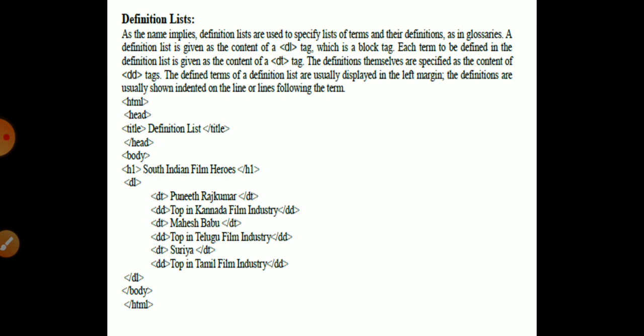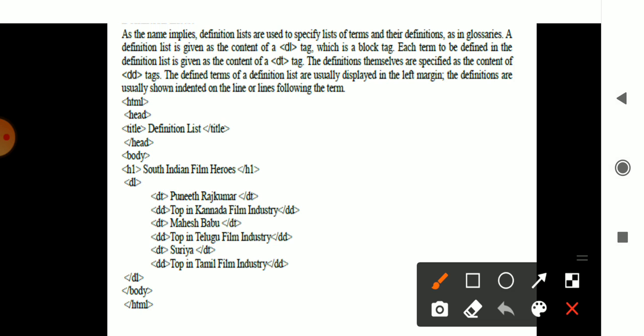Okay, and another list concept is called the definition list, where it specifies the definition of the list. For that you use the definition list. So one list I will specify, and for that list I will define certain things. Okay, so here an example is considered. The definition list consists of DT, which gives the contents of the list, and DD, which specifies the meaning of that particular list. Or you can say it provides certain definitions of that list.